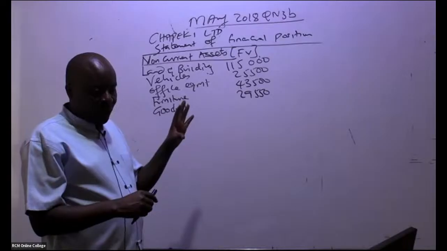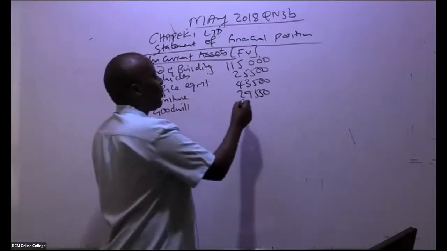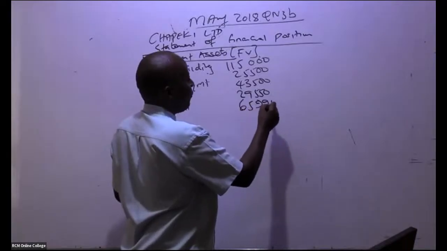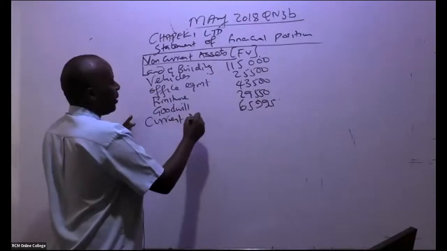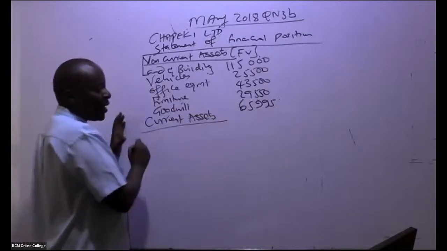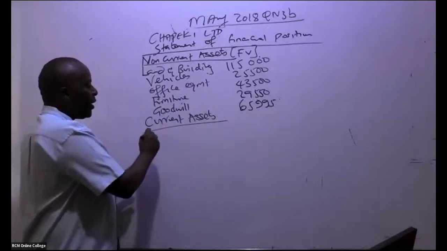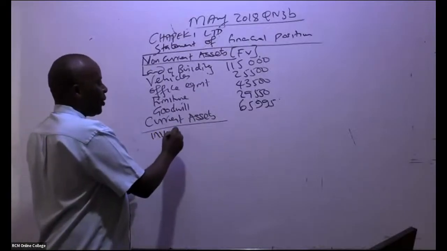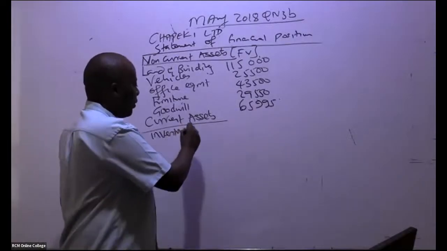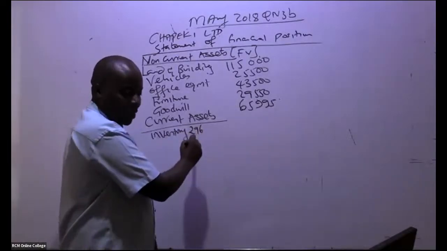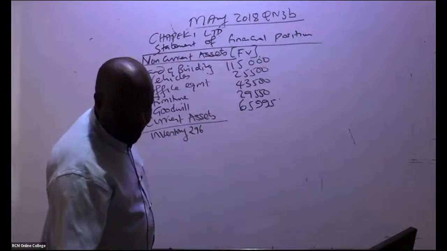We got goodwill. Leave alone the other one, 65,995. From there, you go to current assets. We have inventory, and you have to be very, very careful. Remember, in inventory we got a figure of 29,640. Was it 29,640? What was the inventory figure?